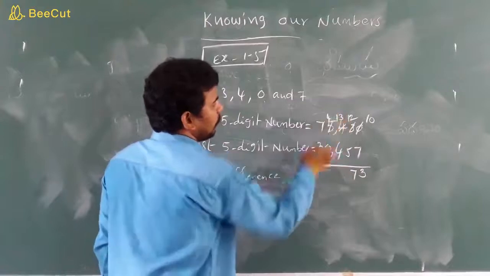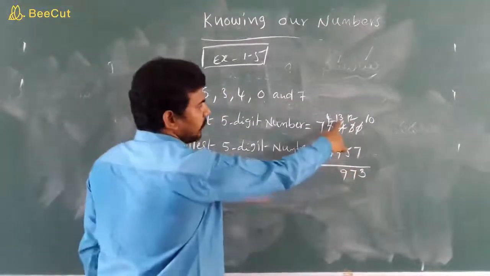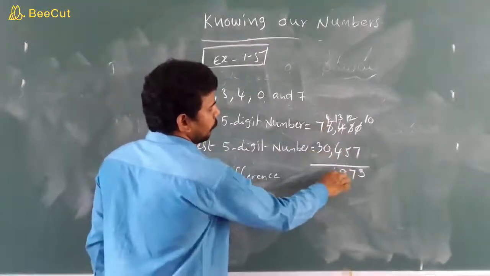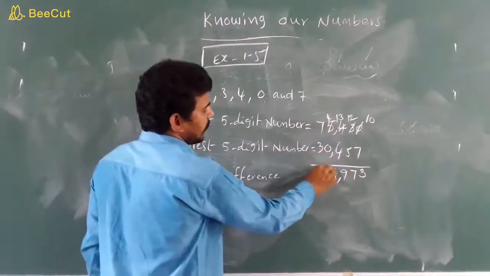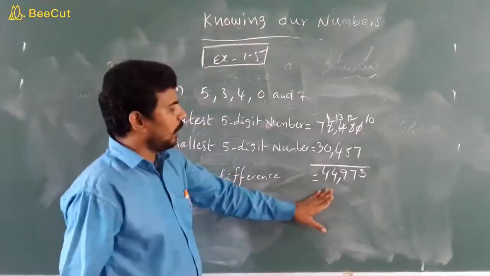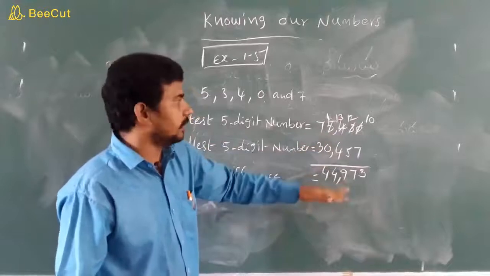Take borrow. 13 minus 4 is 9. 4 minus 0 is 4. 7 minus 3 is 4. So what is the difference, children? 44,973.